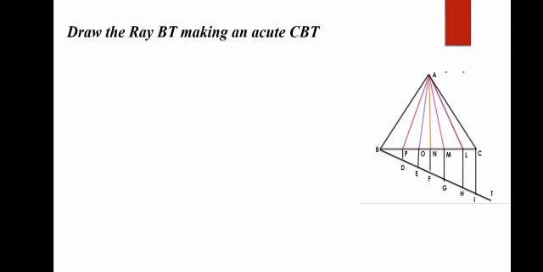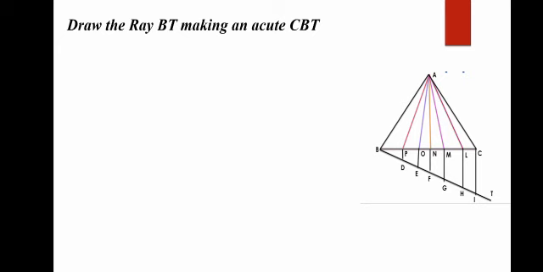For that, first of all, draw the ray BT. Before drawing the ray BT, you have to draw triangle ABC. Then draw a ray BT that makes an acute angle CBT. What is an acute angle? An acute angle is an angle that is less than 90 degrees. And you can see that CBT is making an angle that is less than 90 degrees.